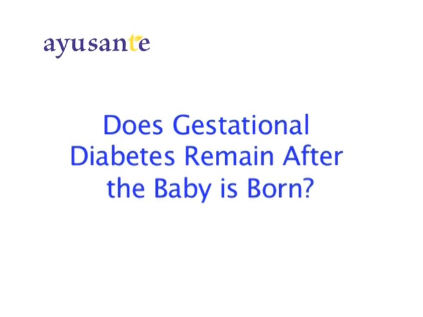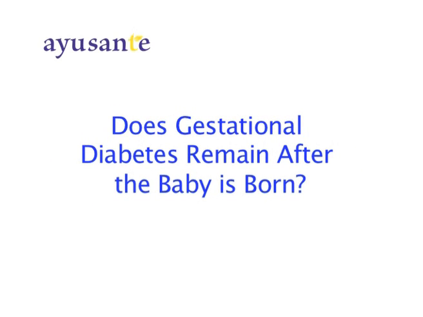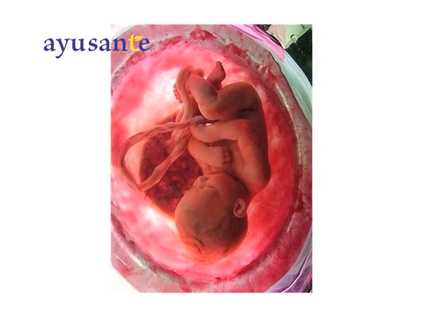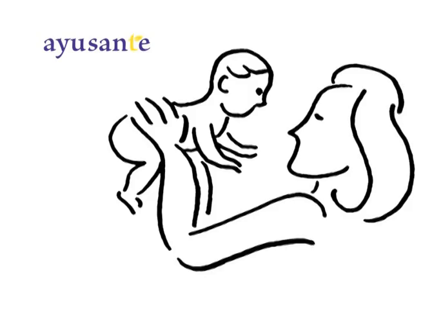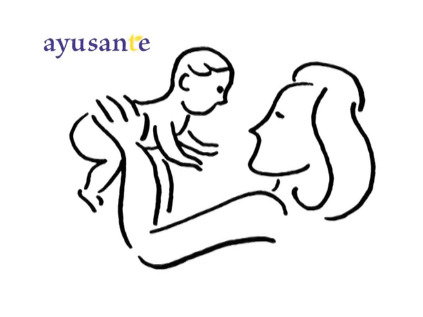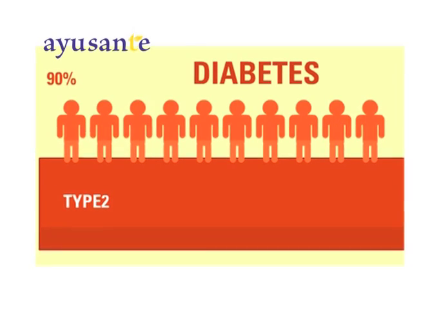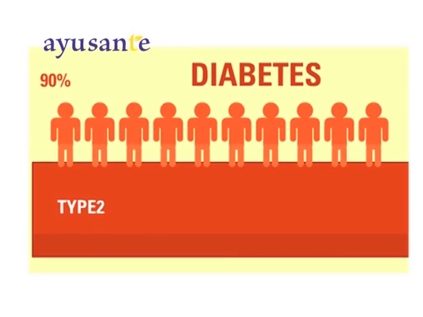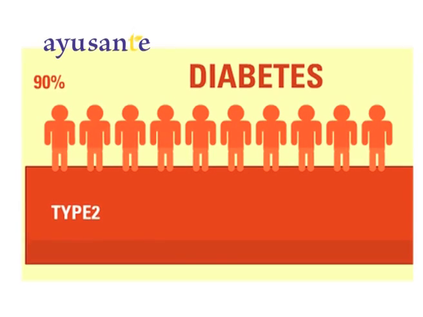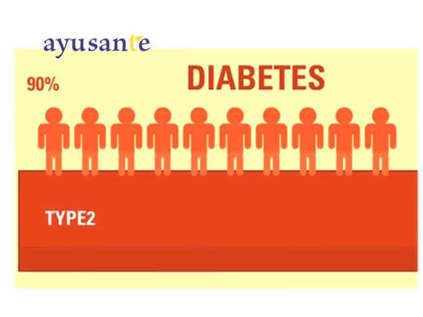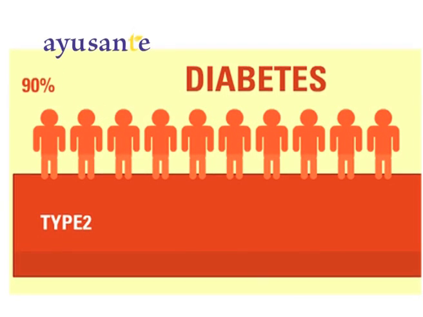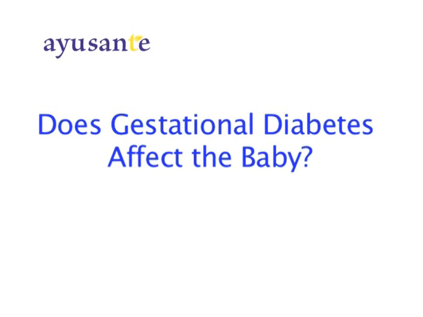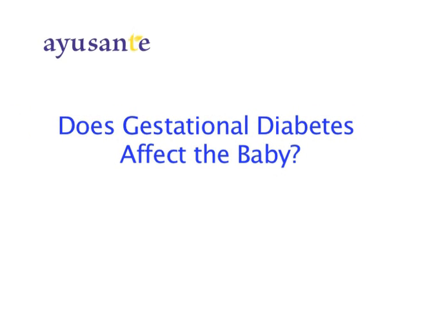Does gestational diabetes remain after the baby is born? No, it does not. After the baby comes out of the womb, the mother might not suffer from gestational diabetes anymore. But yes, having gestational diabetes does increase the chances of type 2 diabetes immediately or later in life if care isn't taken. Does gestational diabetes affect the baby?